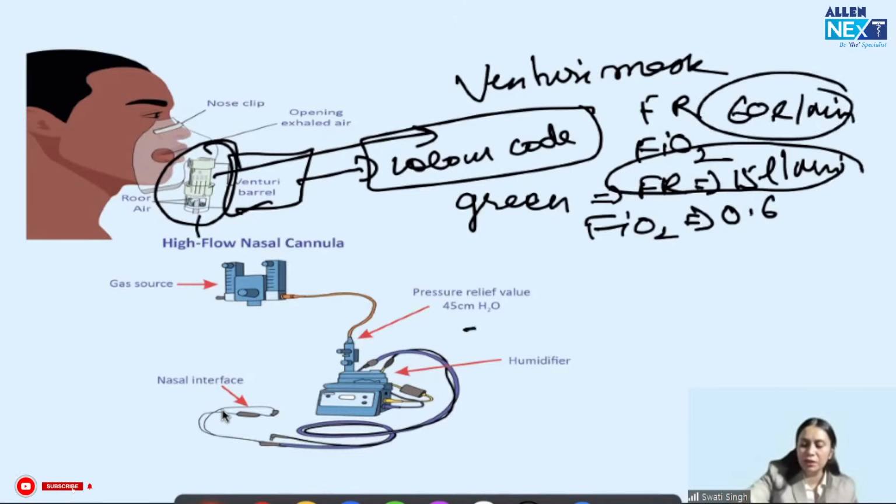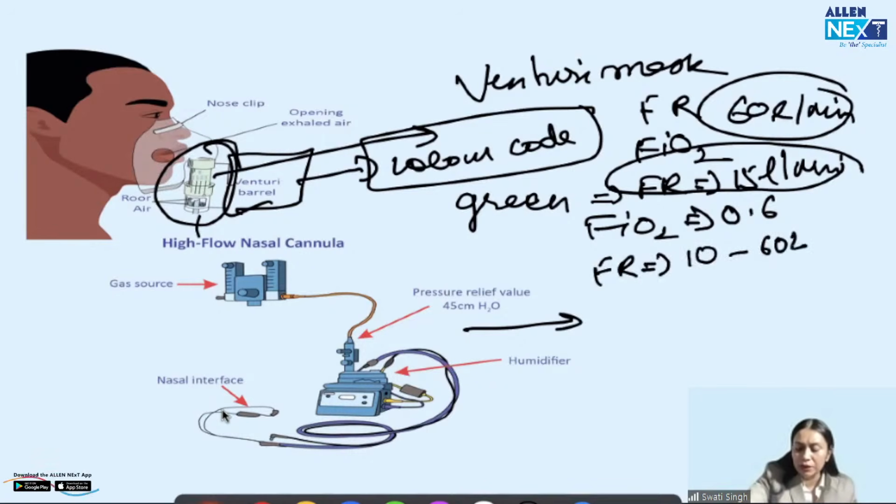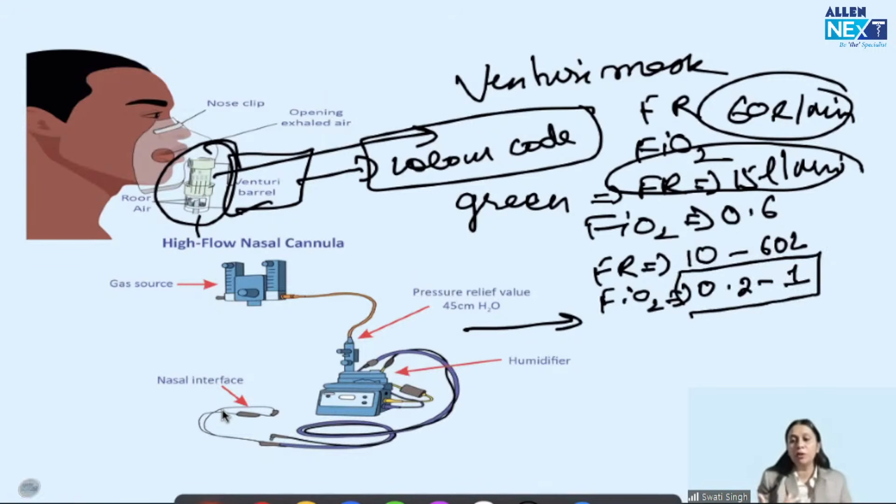And this is HFNC, high flow nasal cannula, one of the best high flow devices, right? In this HFNC, we can start with a flow rate of 10, we can go up to 60 liter per minute, right? And FiO2, it achieves from 0.2 to 1, that is 100%. That is, we can give room air only 21%, and we can make it 100% oxygen also. So everything is under our control in HFNC. So remember these 4 devices.